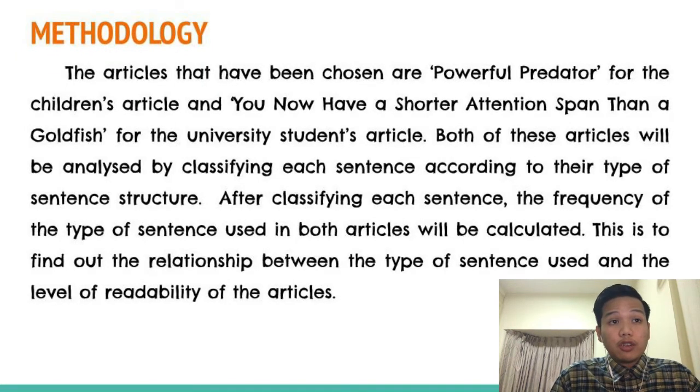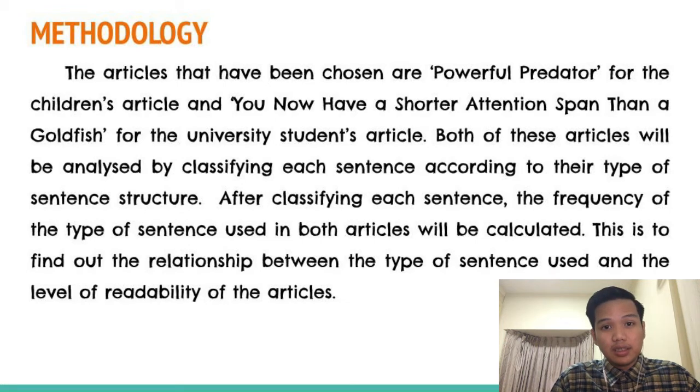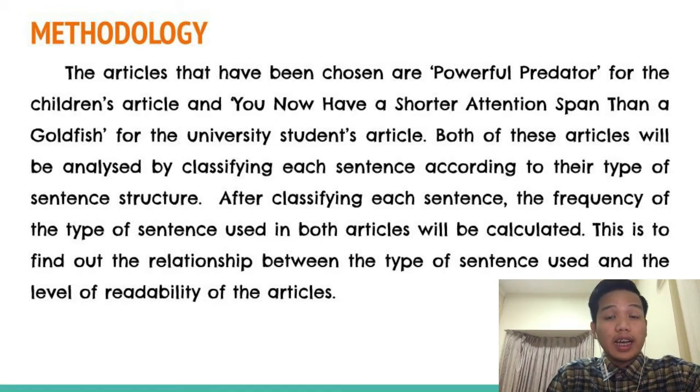So, for the methodology of our research, the articles that have been chosen are Powerful Predator for the children's article and You Now Have a Shorter Attention Span Than a Goldfish for the university students article. Both of these articles will be analyzed by classifying each sentence according to their type of sentence structure. After classifying each sentence, the frequency of the type of sentence used in both articles will be calculated. This is to find out the relationship between the type of sentence used and the level of readability of the articles. Now, I pass the floor to my friend Haikal to explain about the types of sentence structures.